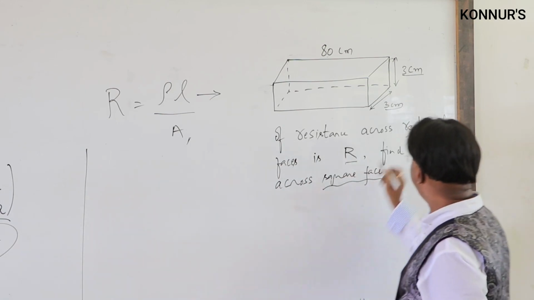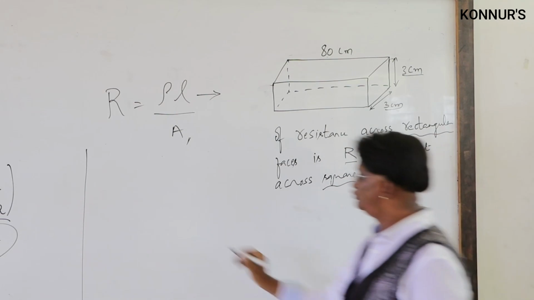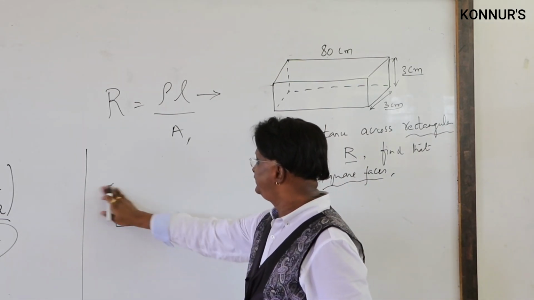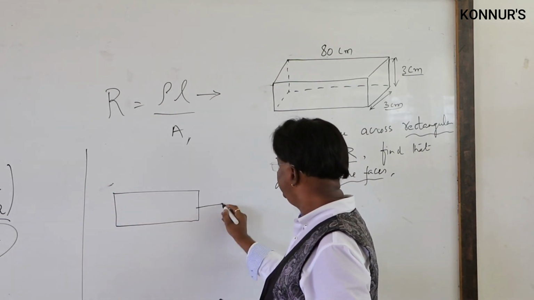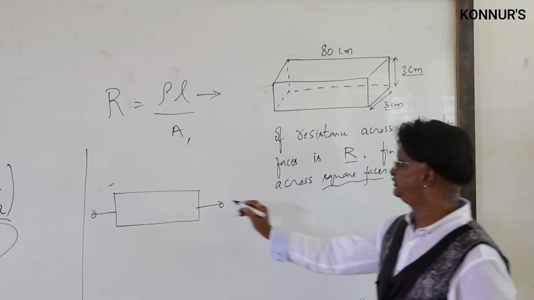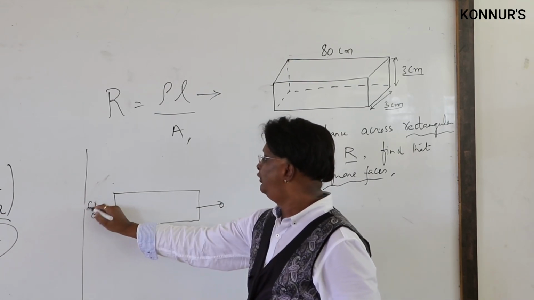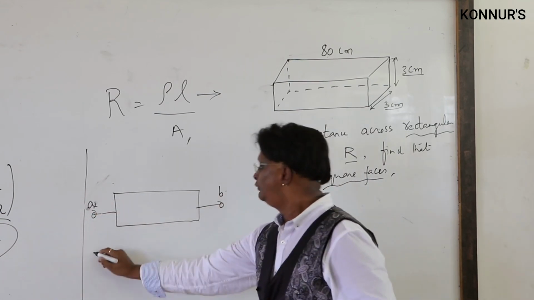Therefore, now when it is said resistance across rectangular faces, what is that? This is the figure that you get. These are the two ends. Suppose I call them small a and small b. What is this?